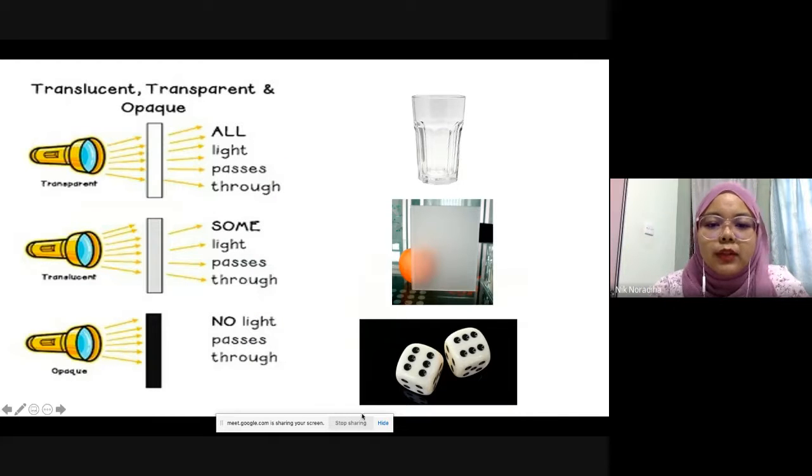So this one is the example of transparent, allowing all the light to pass through: glass. Translucent, only some light can pass through, this one. That's why we can still see this orange, because the light can pass through, but it's not clear. Why? Because only some part of the light is allowed to pass through this frosted glass.